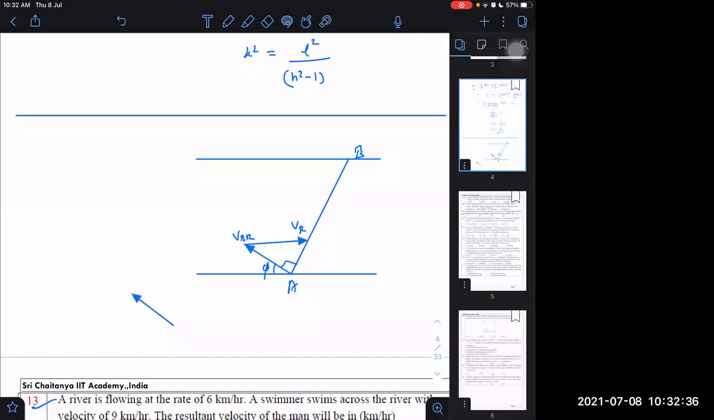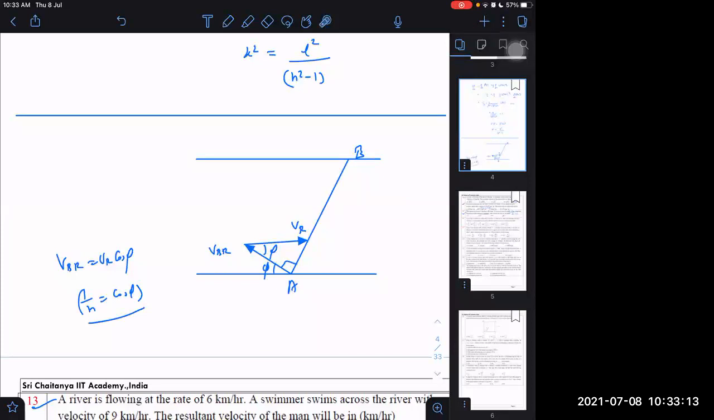VBR only. Now I know VBR is VR. If I take this angle as phi, then it will become VR cos phi. VBR is equal to VR cos phi. They have said that it is 1 by n times, right? So 1 by n is equal to cos phi. So with what angle will he be trying to steer the boat? He should try steering the boat at an angle of cos inverse 1 by n.